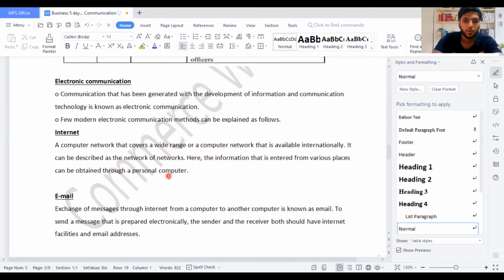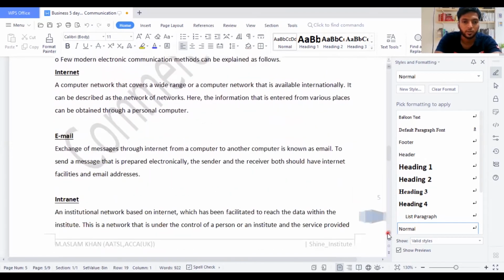So you can sit in one particular place and you can get all the information on the globe as a part of the internet. So you know how internet works. I don't want to go a bit deep into this. It's a very easy area to understand.